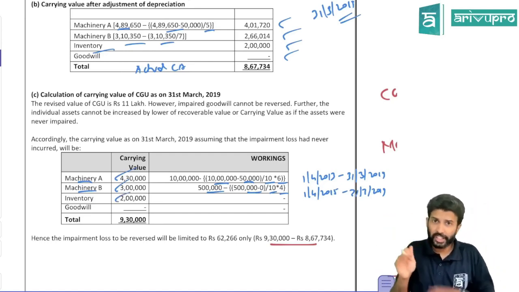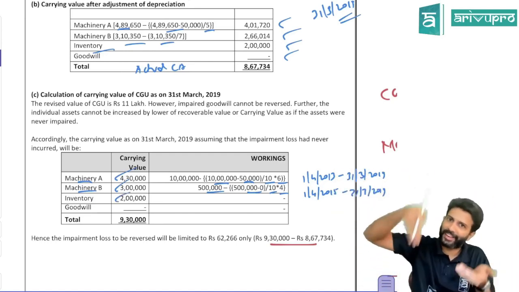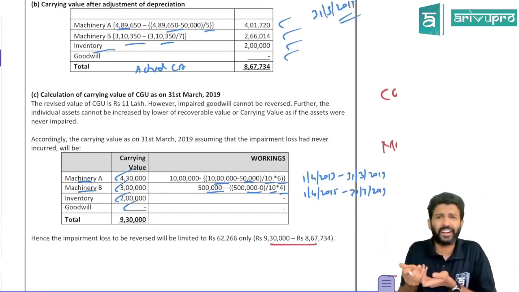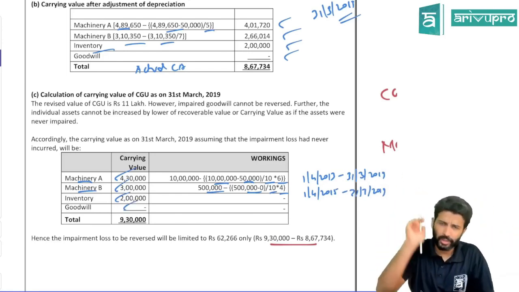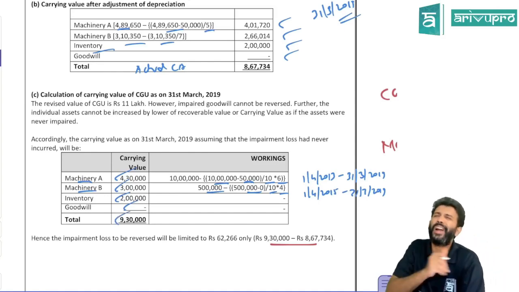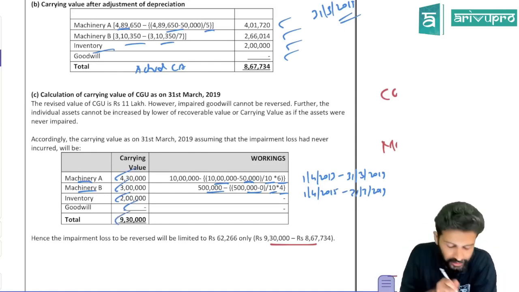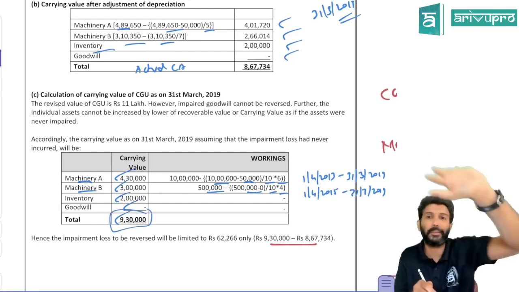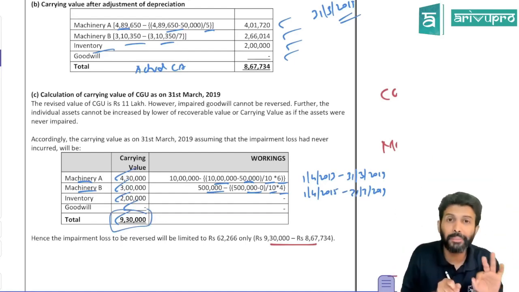Inventory value we're not touching. We did not allocate any impairment loss, so from the beginning it is 2 lakh only. We have assumed no other value, as they have not given any, so we have taken the same. Goodwill we can't reverse. We have already charged impairment loss and made it 0, so it remains the same. That means if you had not charged impairment loss at all, the CGU ka carrying amount would have become 930. From day one, if you had not done impairment loss, carrying amount of CGU would have become 930.